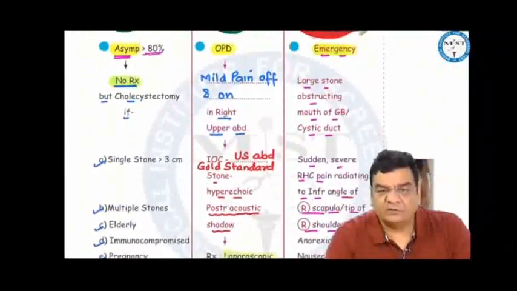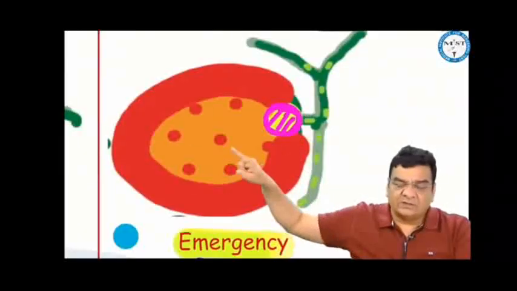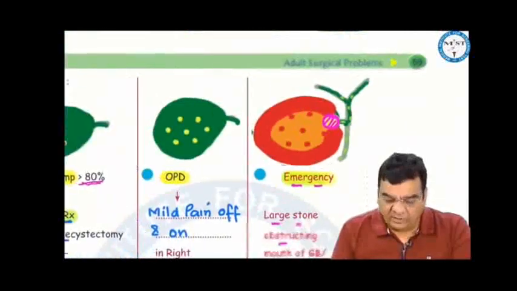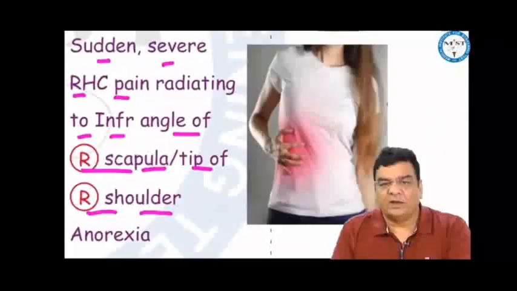Symptomatic emergency type of presentations. If there is a large stone at the mouth of the gallbladder creating a traffic jam, mucus will get collected inside, stasis, and partly acute inflammation of the gallbladder, acute cholecystitis. Sudden onset of severe pain in the right hypochondrium, radiating to the back to the inferior angle of the right scapula, and sometimes to the tip of the right shoulder, anorexia, nausea, vomiting, and fever.